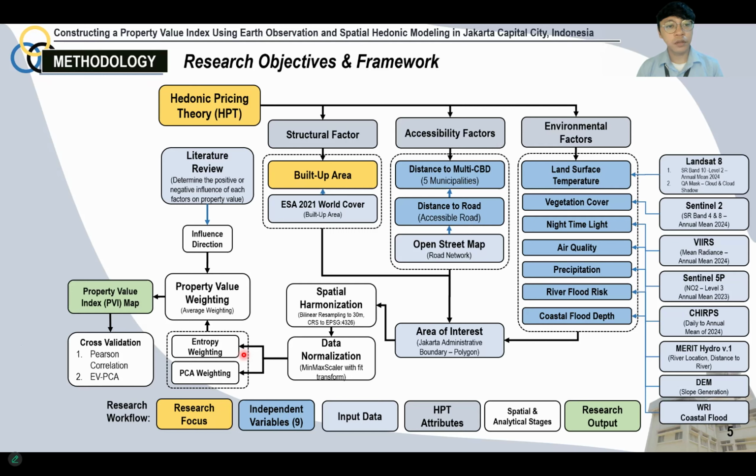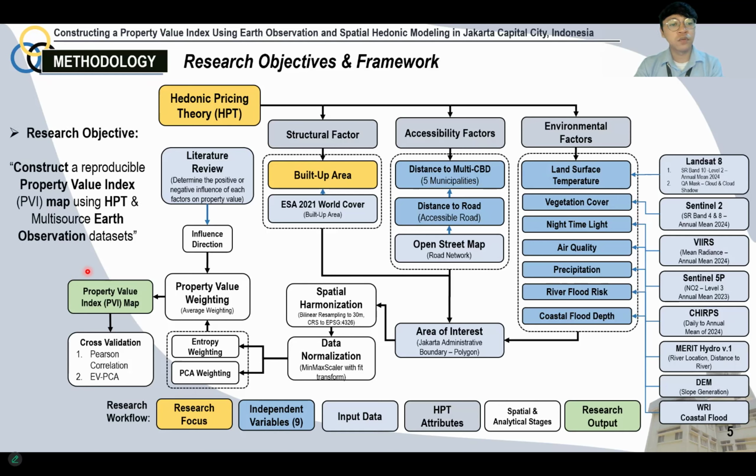Now moving on to the methodology part, this graph illustrates our research framework, which highlights our research focus, independent variables used, input data, HPT attribute, and spatial analytical stages, as well as our research output. Our research objective is to construct a reproducible property value index, or PVI map, using the HPT and multi-source Earth observation datasets.